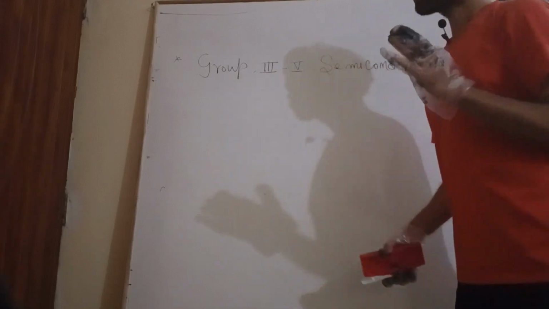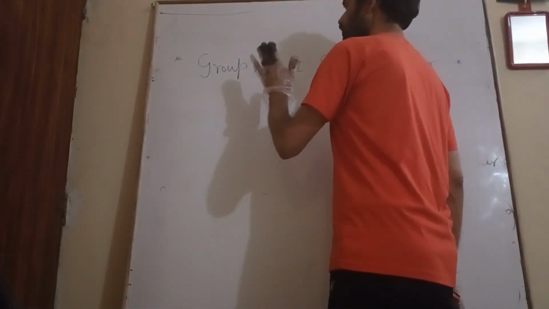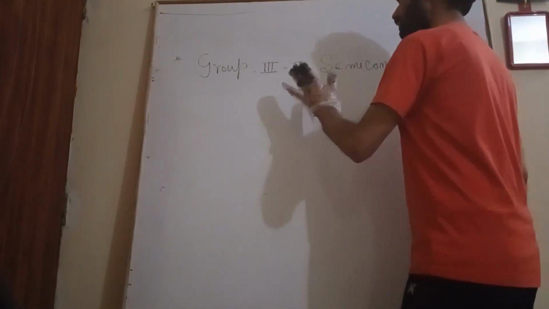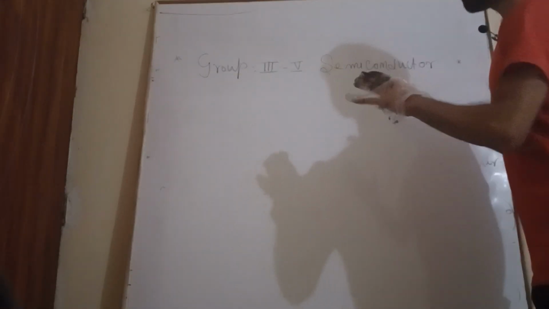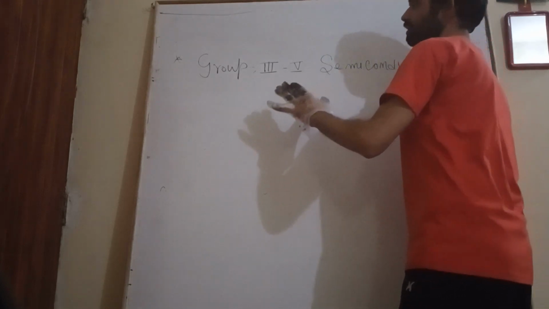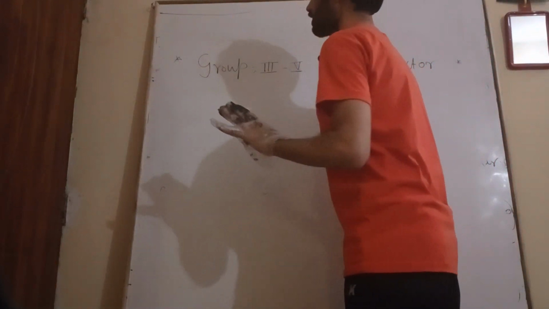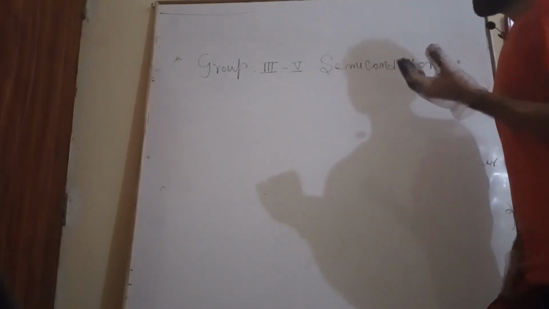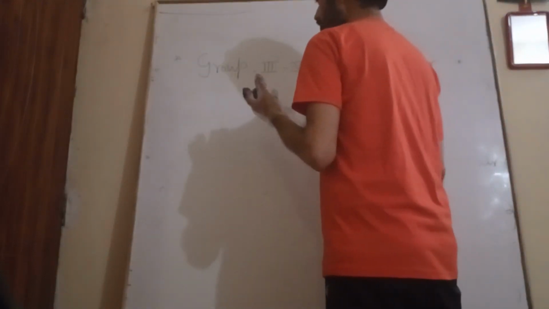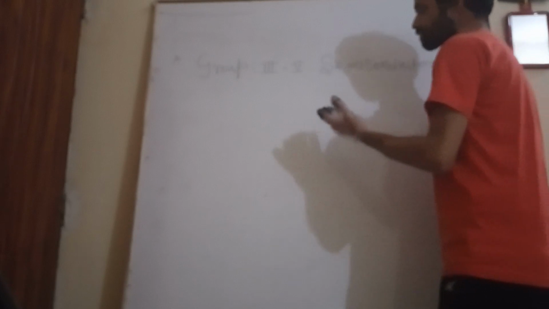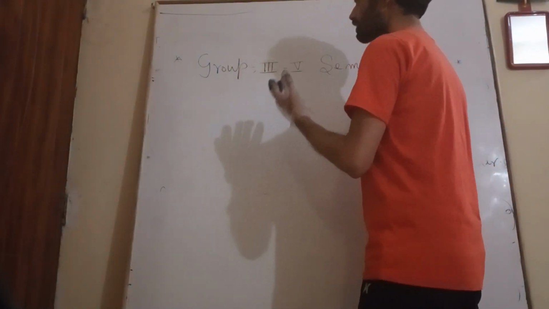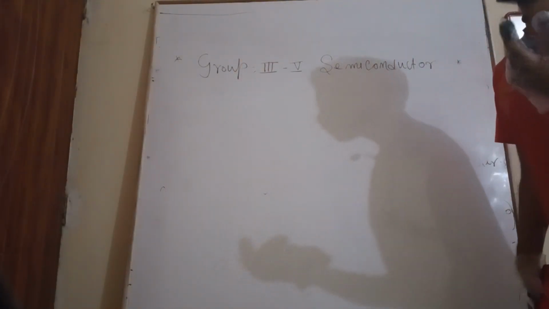If we enter a group fourth element into the lattice of group third and fifth elements, which is nothing but gallium arsenide, then we will see how it is behaving. Is it an acceptor or donor impurity?